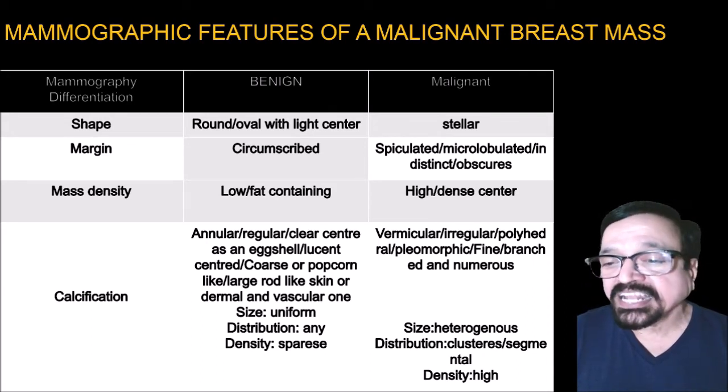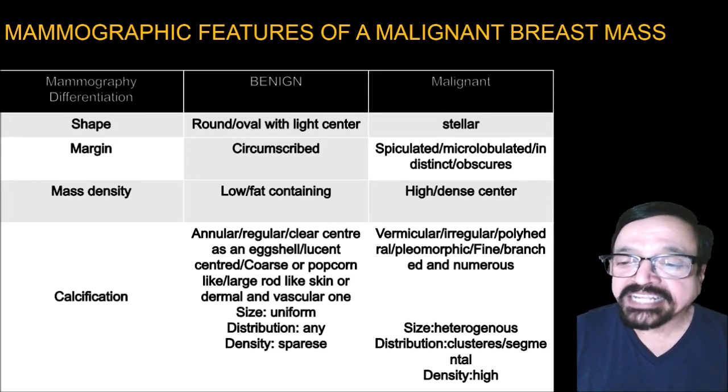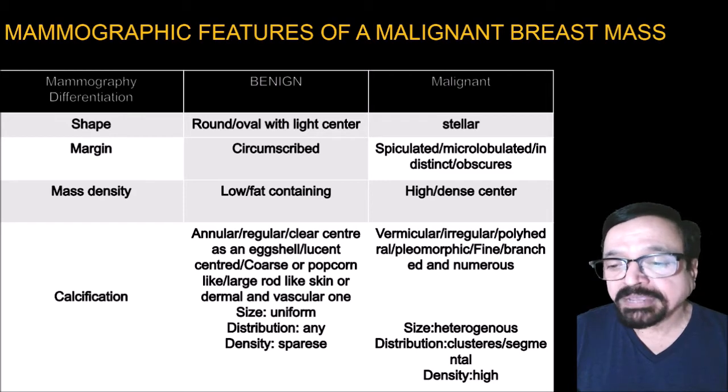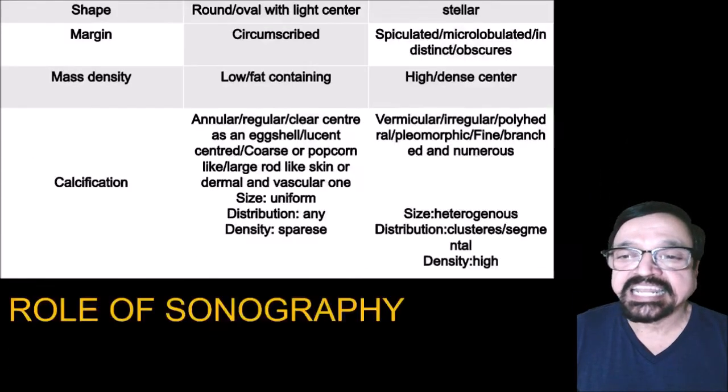The calcifications are vermicular, irregular, polyhedral, pleomorphic, fine branching and numerous. The size may be heterogeneous, with distortion of clusters, and the density is high.